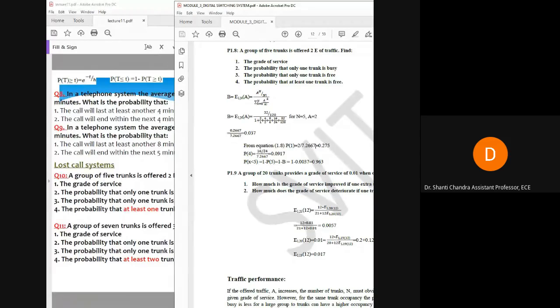Yes, 0.963 is the right answer. Other students, please solve this.